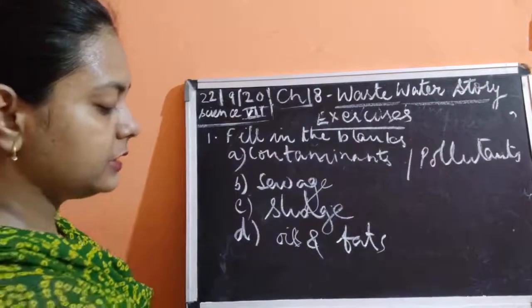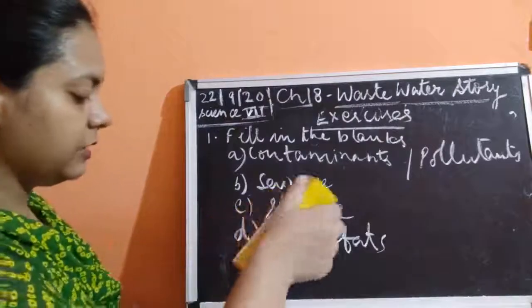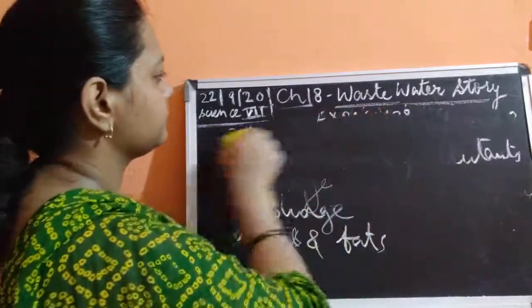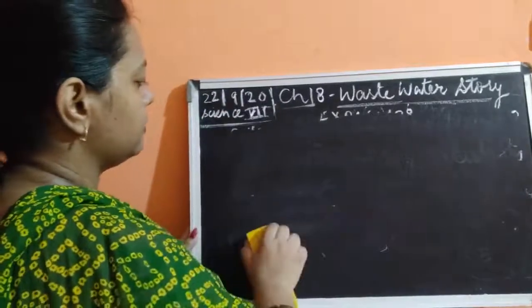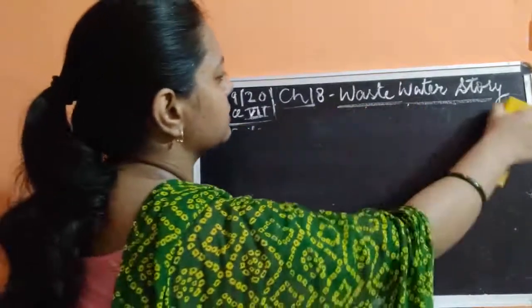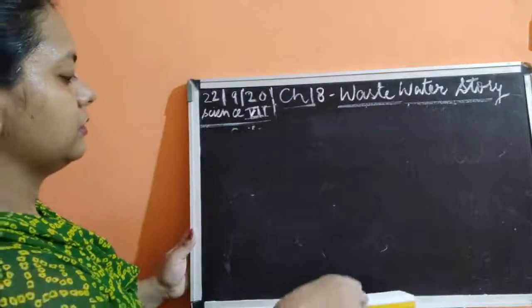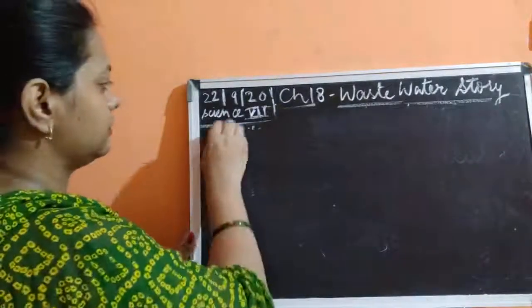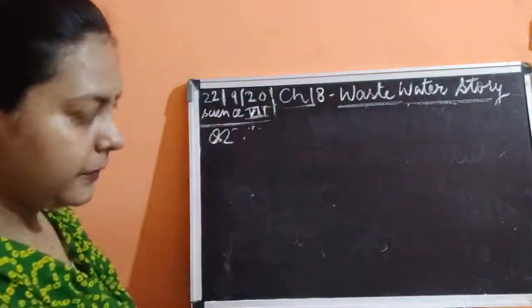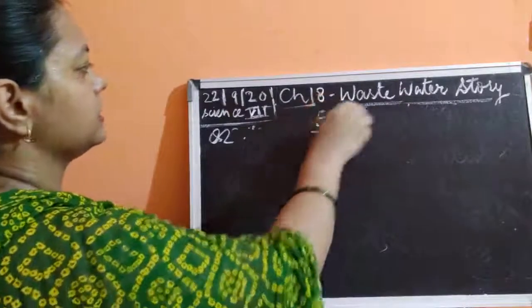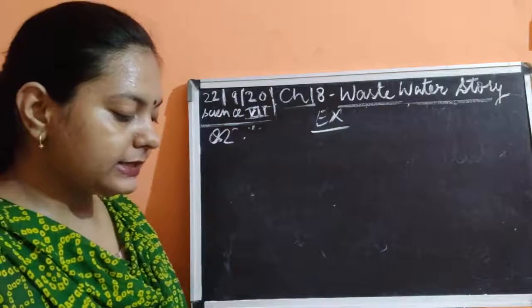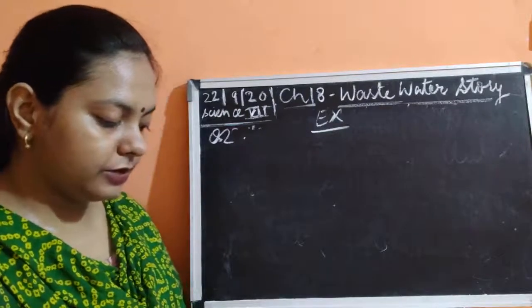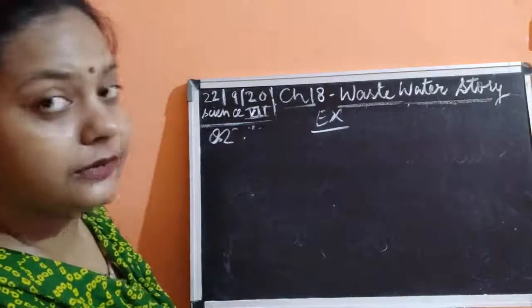Now next is question number 2. So question number 2 is a question answer. So we are discussing the exercises. Then next is question number 2. What is a sewage? Explain why it is harmful to discharge untreated sewage into the rivers and the seas.